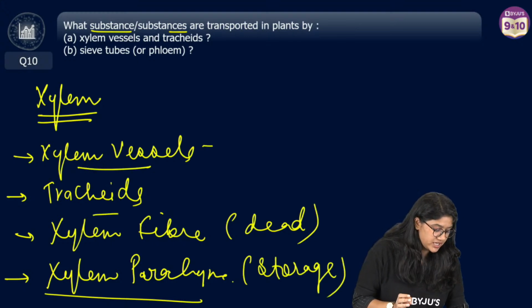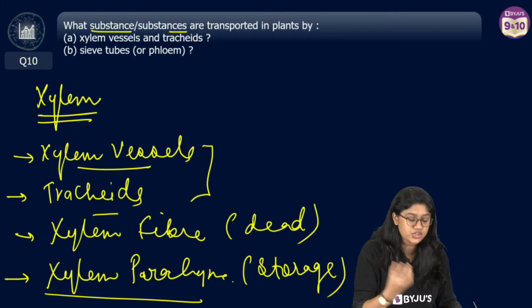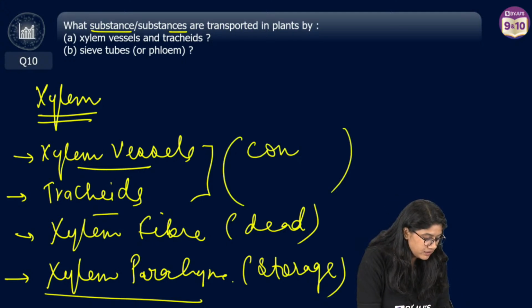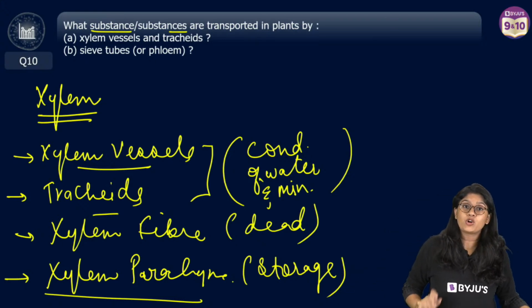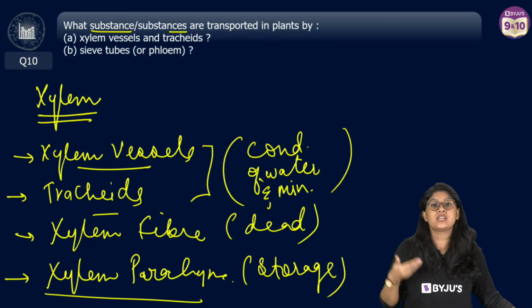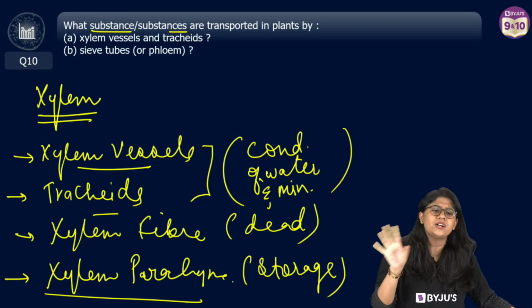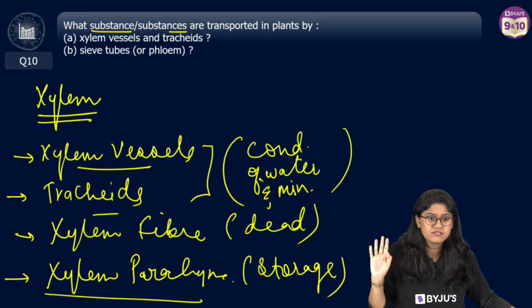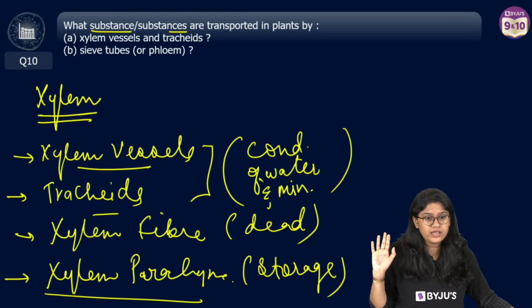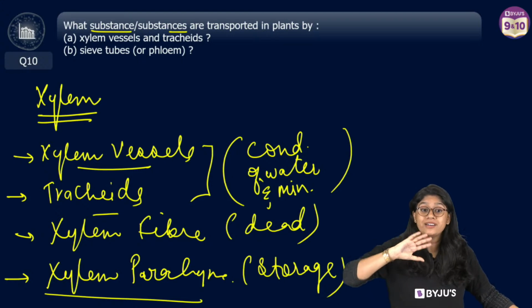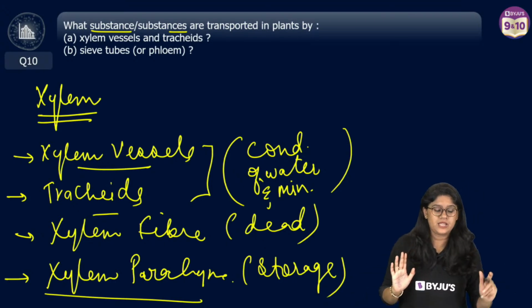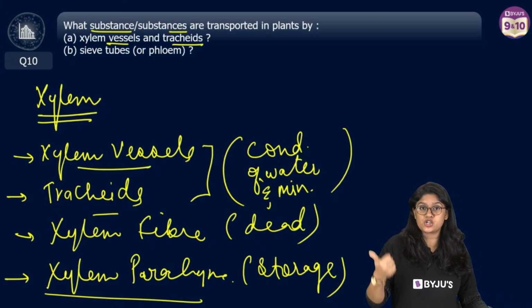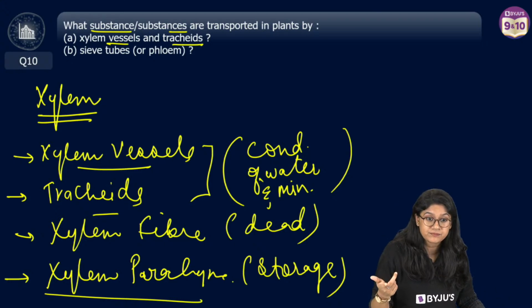Xylem vessels and tracheids, both of these actually help in the conduction of water and minerals. Everyone, are we clear? So what is the role of xylem vessels and tracheids? They actually help in the conduction of water and minerals. Water transportation. Yes, very easy. So don't get confused. Xylem vessels and tracheids help in the transportation or the conduction of water and minerals.